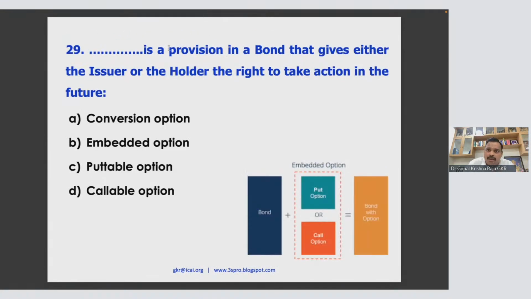What is the provision in the bond that gives either the issuer or the holder the right to take action in future? That is called an embedded option. Look at this. Bond plus embedded option is bond with option. This is called embedded option. Now the example I did, YTC or YTP, yield to put, yield to call. Yield to put is for the investor. Yield to call is for the issuer. Okay, so it is called embedded option. So 29B.